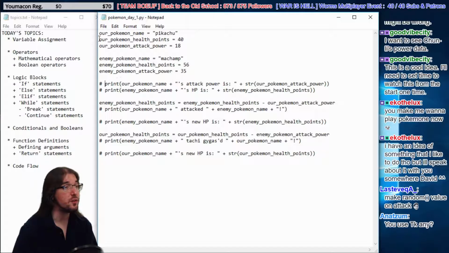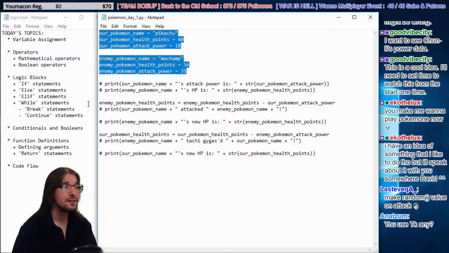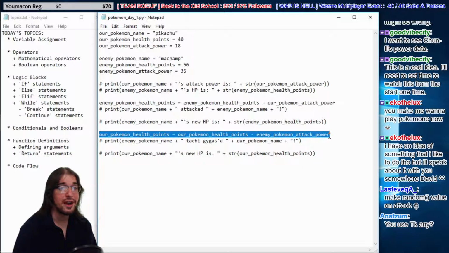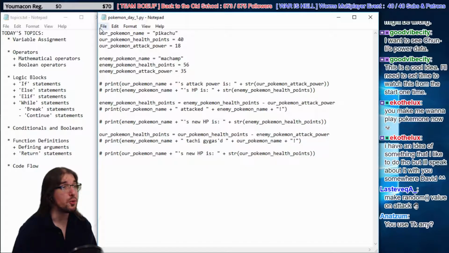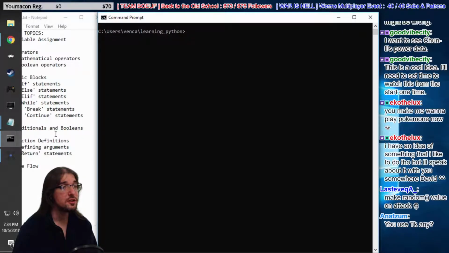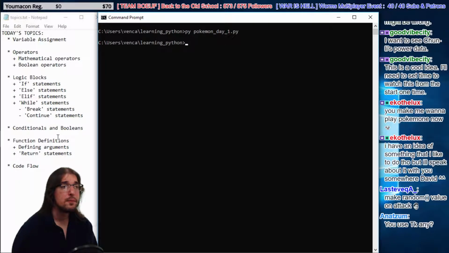That says, don't even do this. Don't worry about it. So really all we have now are these lines and this line and this line. All the lines that start with a pound sign or a hashtag or a number sign, those lines are ignored. Because we don't ever print anything, the user doesn't see anything, right? Nothing happens.